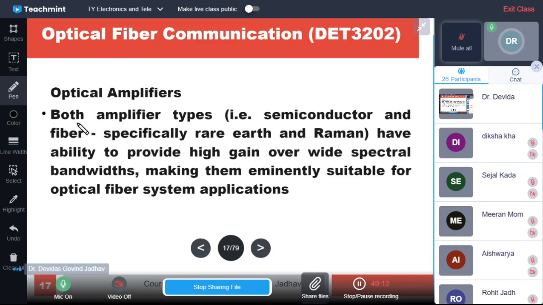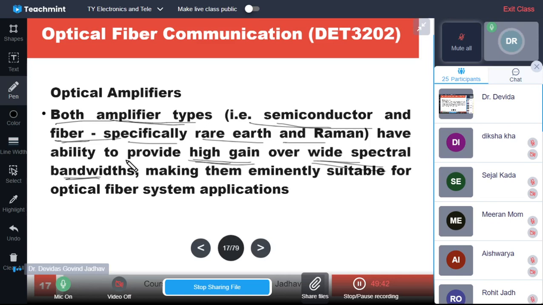Both these amplifier types, that is semiconductor and fiber types, specifically rare earth and Raman fiber, have the ability to provide high gain. They can provide high gain over wide spectral bandwidths.